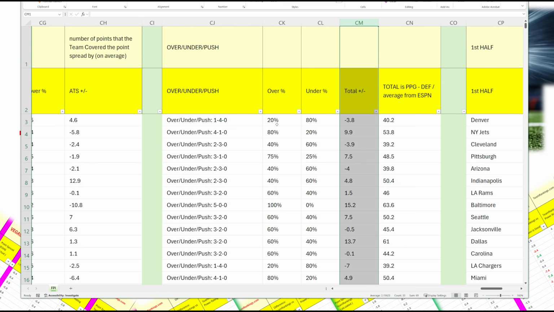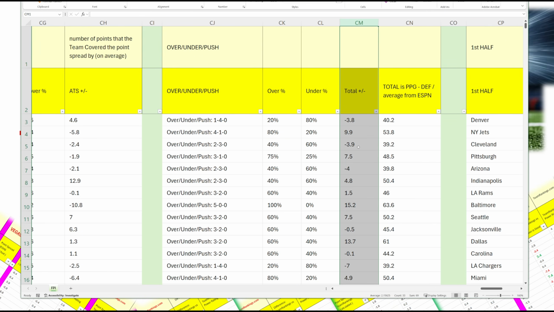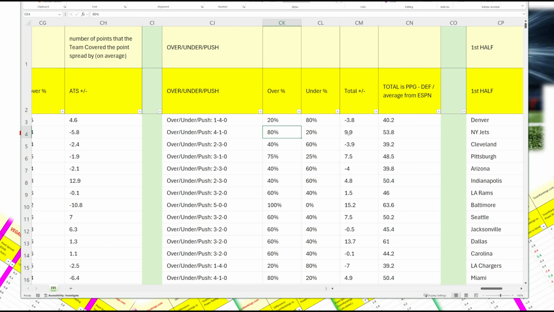Going back to here, Denver's gone over 20% of the time. Jets have gone over 80% of the time. And the plus minus is the average that the teams have gone over and under per game. So positive is over, minus is under. Jets have gone over 80% of the time, so they're plus 9.9. And Denver's gone under 80% of the time, so they're minus 3.8.